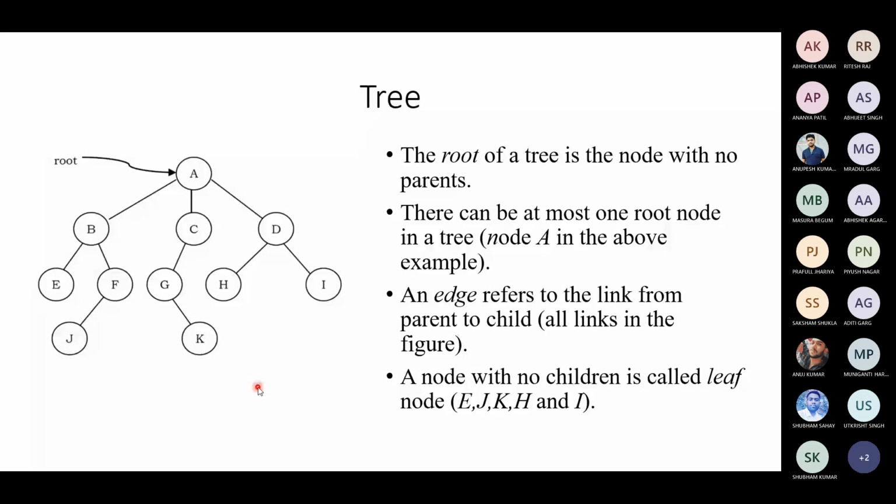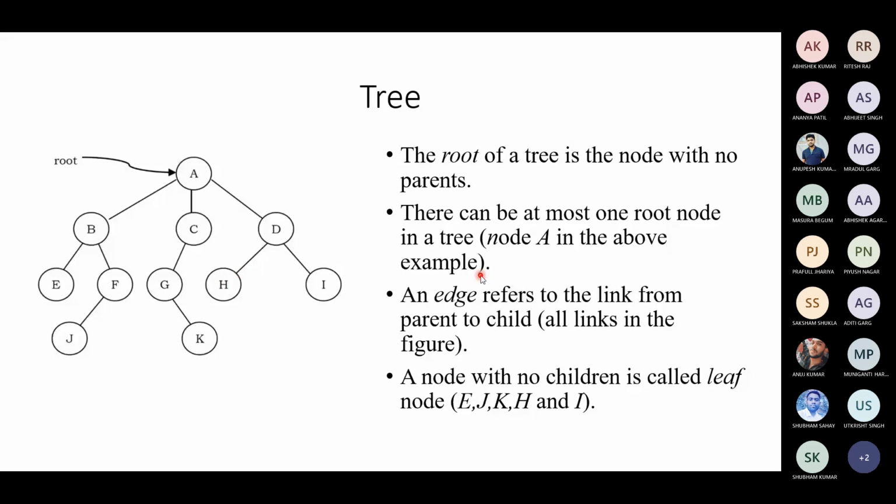Okay, so a tree will have a root and leaves, right? The leaves will come at the end. They will not have any further branches. So that's how we will study an inverse tree, the inverse of a natural tree. Usually the root is at the bottom, but here we will see the root at the top and the leaf nodes at the bottom. That's okay, as long as we understand the concept. It's an upside down tree, but still it's a tree.